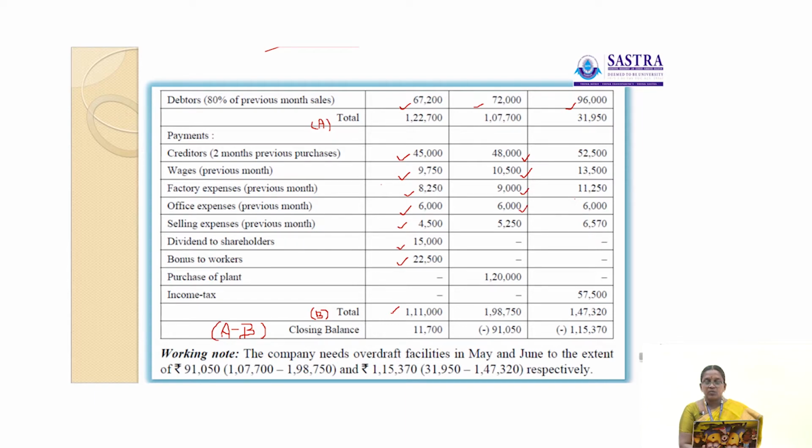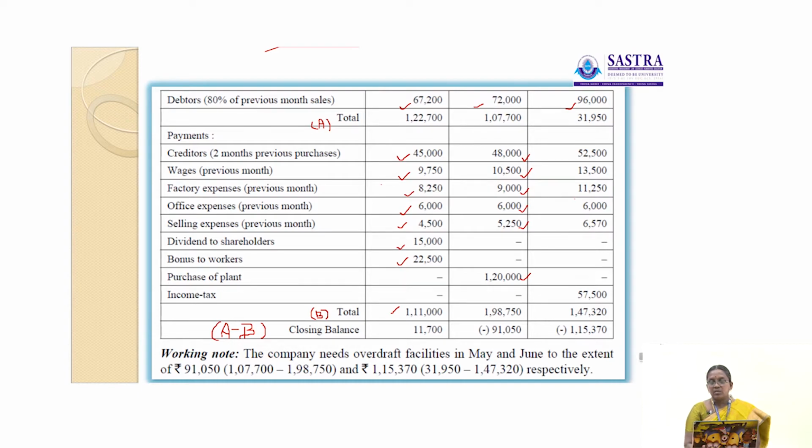Selling expenses 5,250. Then purchase of plant 1,20,000. So the total payments, that is 48,000 plus 10,500 plus 9,000 plus 6,000 plus 5,250 plus 1,20,000. So the total payments is 1,98,750.